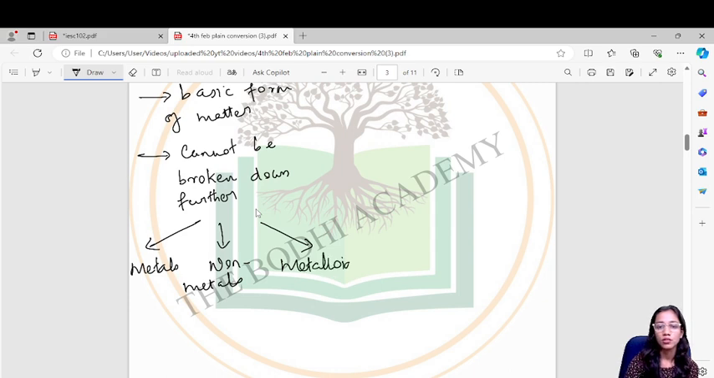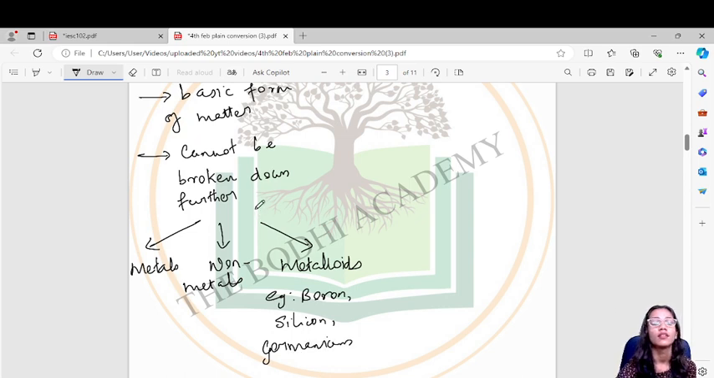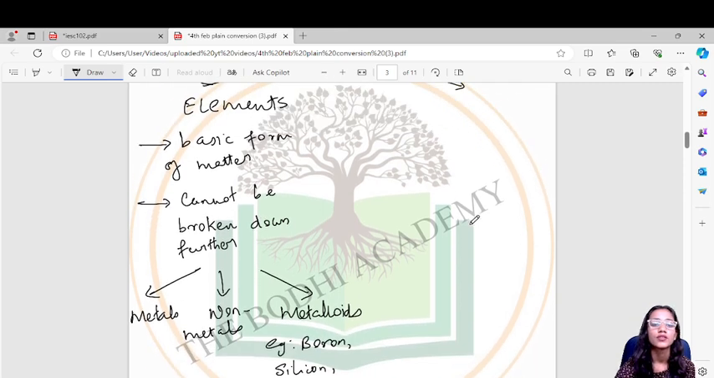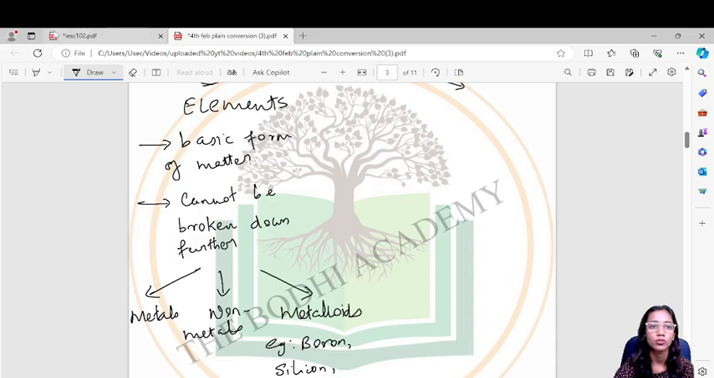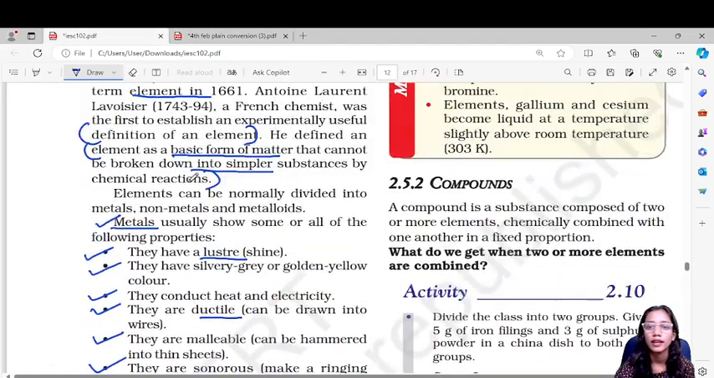The examples of metalloids are very important. So under elements we have metals, non-metals and metalloids. So this is what we had about the elements.